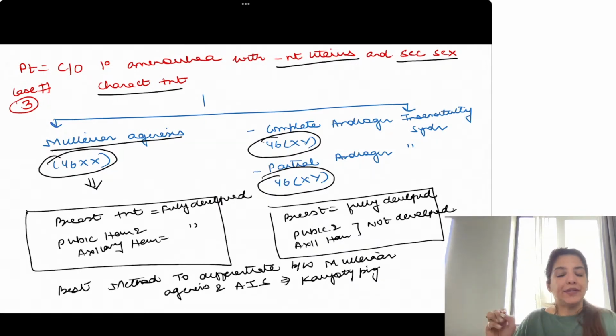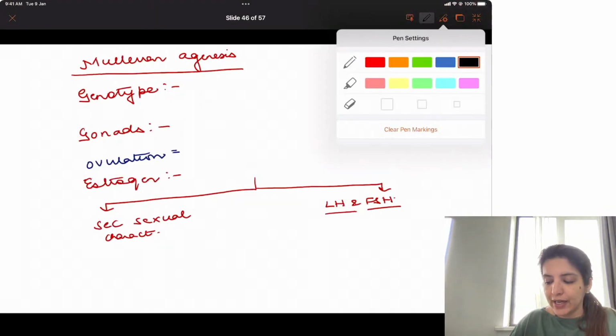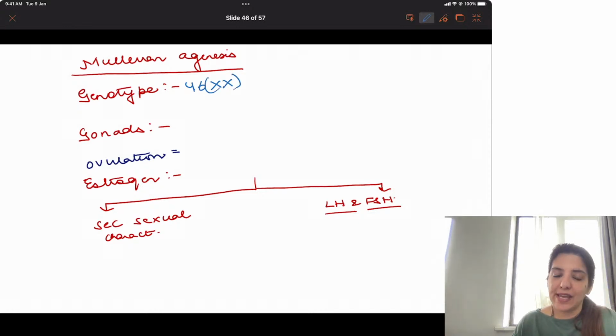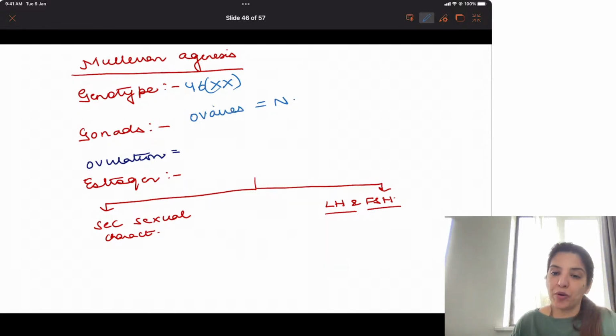Right? Now let's go into the details of both these conditions. Mullerian agenesis. Now in Mullerian agenesis, what is the genotype? 46XX, just now I told you. Now if genotype is 46XX, gonads will be ovaries. These ovaries will be normal.